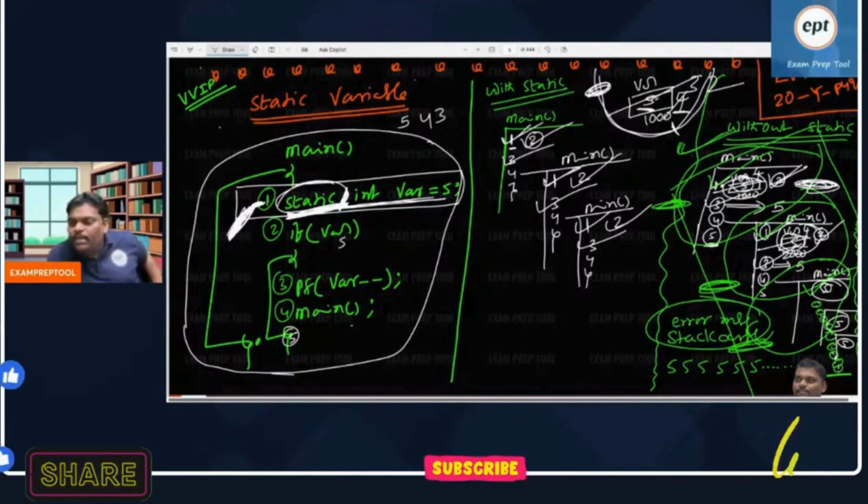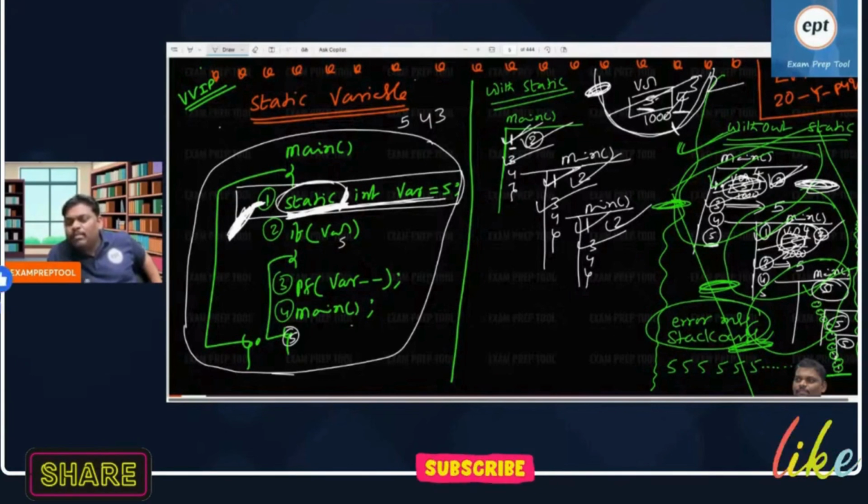So does the compiler keep the static variable info in the byte code itself after compilation? Ashwini, right after compilation there is an assembler. After compilation the assembler will do that, right? The compiler's purpose is converting high level to low level, and small tasks also it may do some extra. Right now let's move to the next.